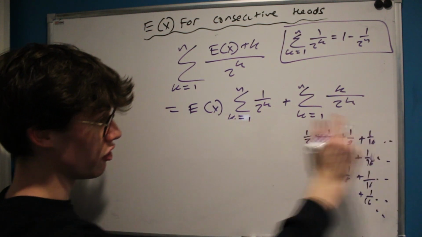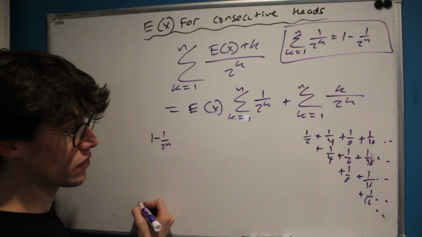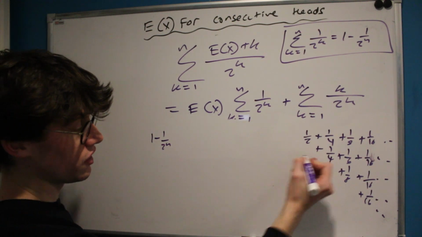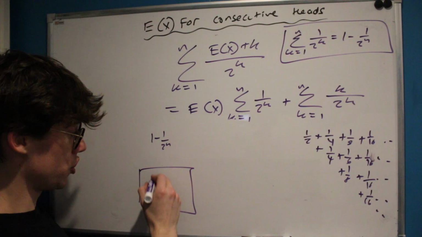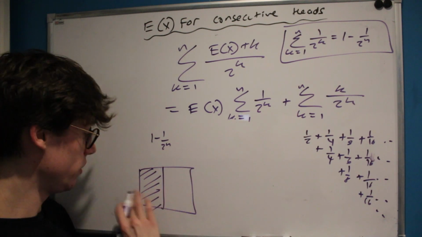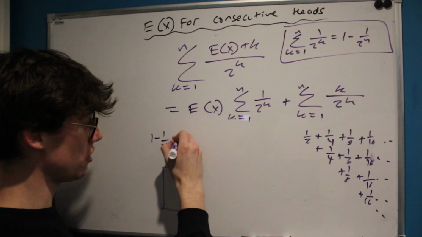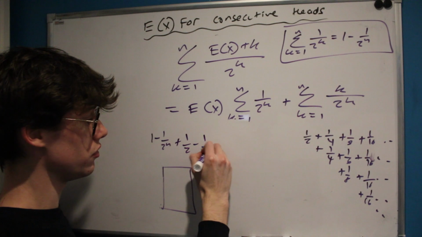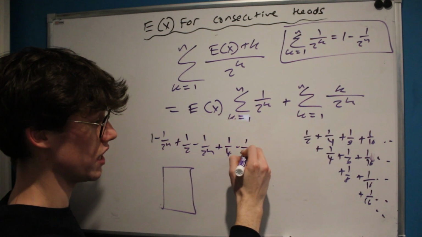And if we consider the first row, well, we already know that that is just 1 minus 1 over 2 to the n. And now let's consider the second row. Well, that is just our original shape, but we don't have to consider this first half over here because we don't have it. So instead of being 1 minus 1 over 2 to the n, this is just going to be a half minus 1 over 2 to the n. And then it's going to be a quarter minus 1 over 2 to the n.